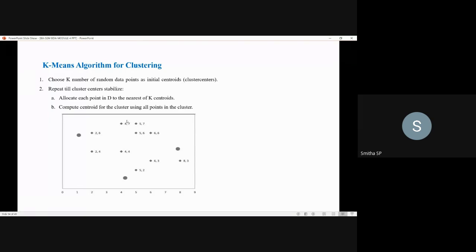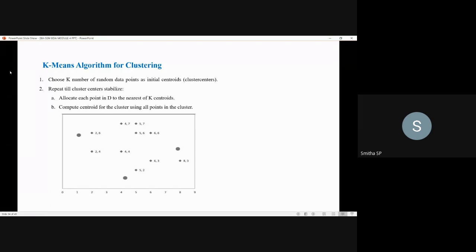For this data point, you have to identify whether the distance is least with respect to this centroid or this centroid or this centroid. If it is least with respect to this centroid, this data point should be moved to this cluster. Likewise, you have to assign each of the data points to those clusters. So this is what the k-means algorithm tells you.